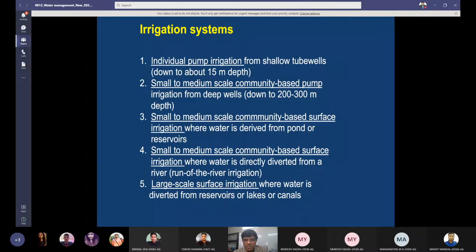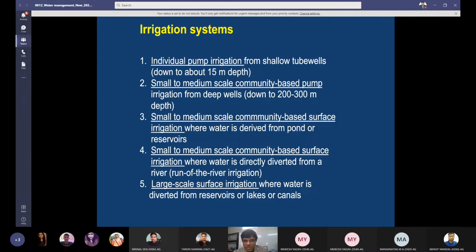Third one is small to medium scale community-based surface irrigation where water is derived from ponds or reservoirs. So in this case also community-based ponds or reservoirs are there where the water is harvested during rainy season, and farmers divide water among themselves. They have some mechanism of doing it. Then small to medium scale community-based surface irrigation where water is directly diverted from a river, like in case of Kaveri Delta, and in some other places where water is directly taken from the river, and then it is subdivided into different farms, different areas by farmers.